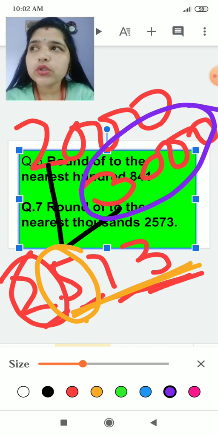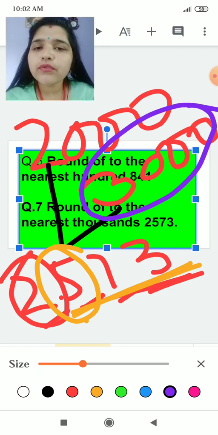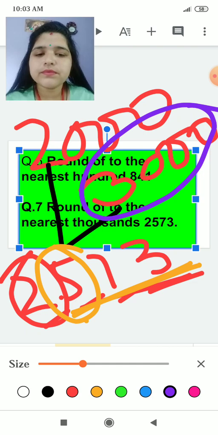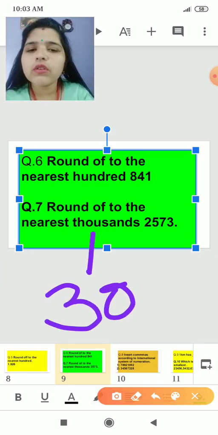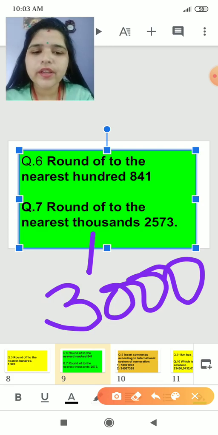If it is equal to 5, we will go for the next number. If it is 2000 or 3000, we will go for the last one, that means it will fall to 3000. The answer of this will be 3000. Okay.